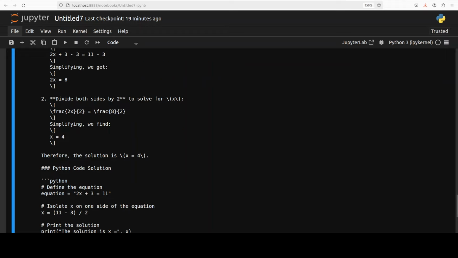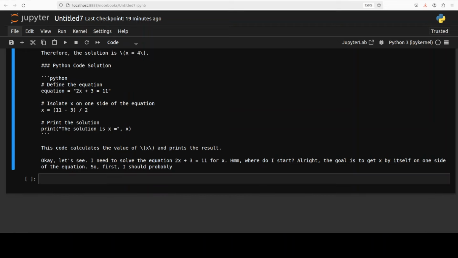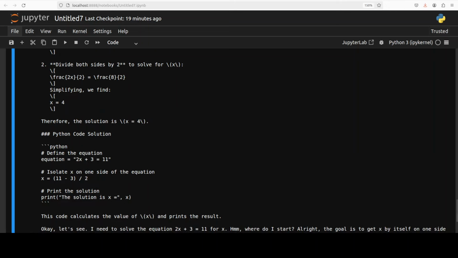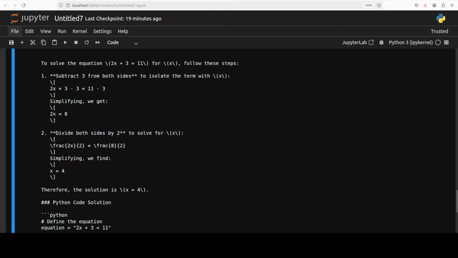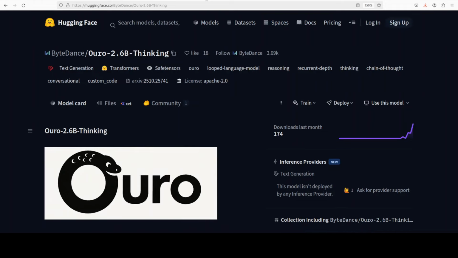The same weights are reused several times, letting it think longer in hidden space. As you can see, it is thinking again and again without increasing its parameter count, and that is why it is not taking that much VRAM. So the final result is correct, but more importantly, all the step explanations, code verification, and even reflective commentary is quite refined. So very impressive stuff from ByteDance, both the base model and the reasoning model. Check it out. Let me know what you think.